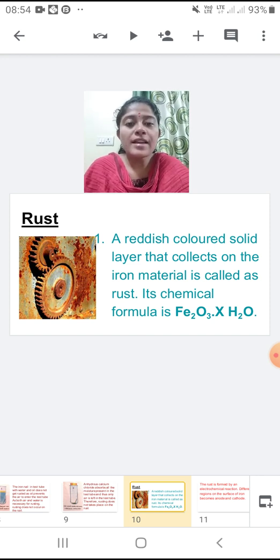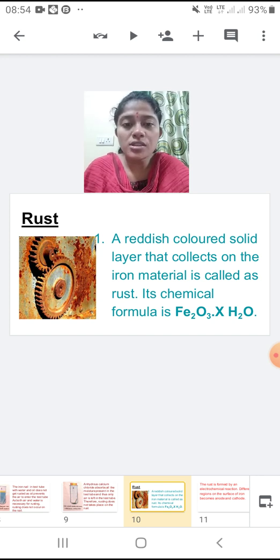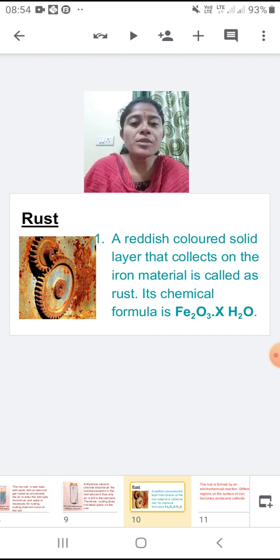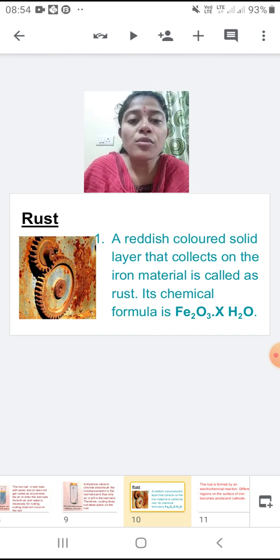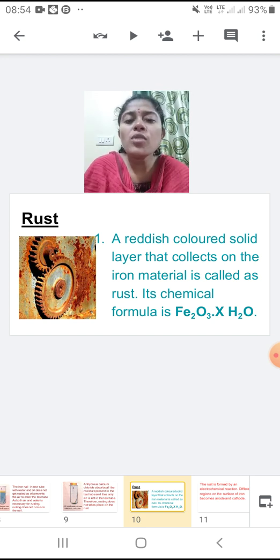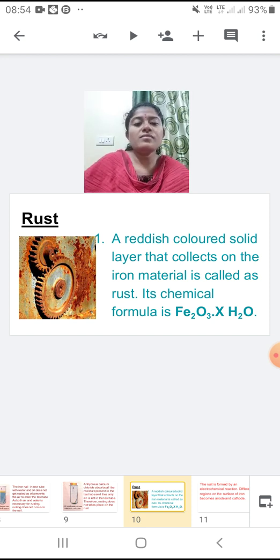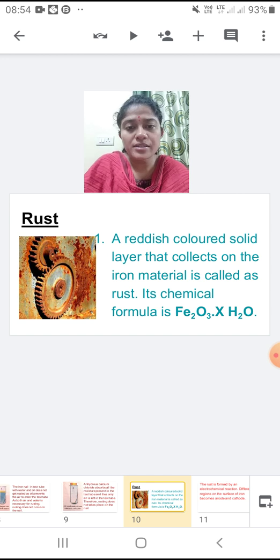And its chemical formula is Fe2O3.xH2O. Now what do you mean by xH2O? x means the number of water molecules. The number of water molecules in the rust is not constant, it can vary. That is why x is written over there, depending upon the amount of water present nearby.